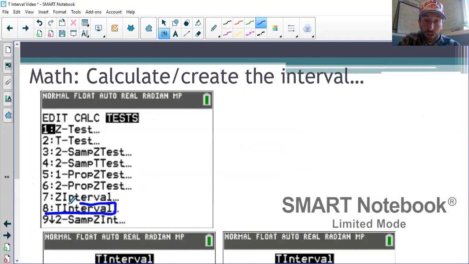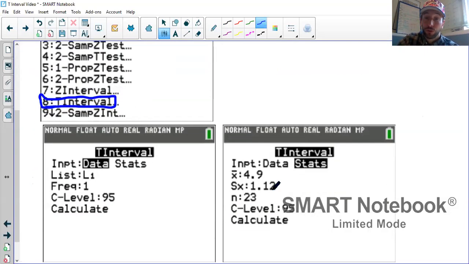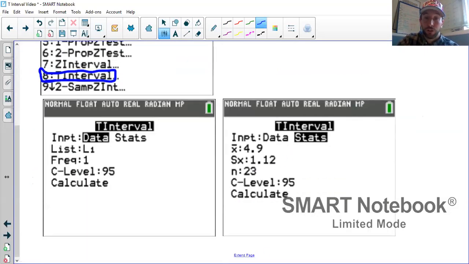We have never used number 7, and we are never going to use number 7 in this class, but that will be touched upon in the next video when we talk about the T distribution. So this week we're going to focus on numbers 8 and 2. Right now we're working with 8. When you choose that, notice there's a difference here. There are 2 different options for how we can input the information.